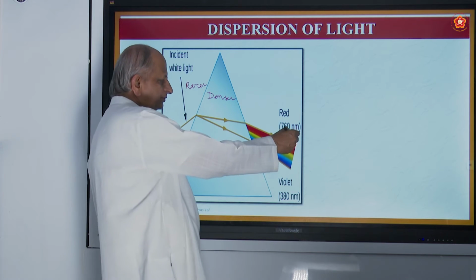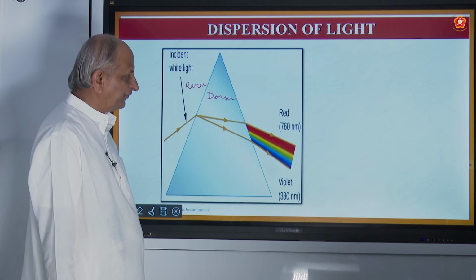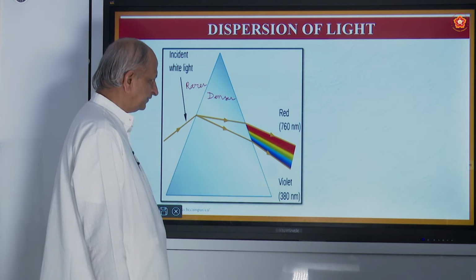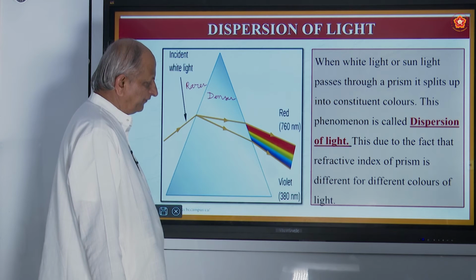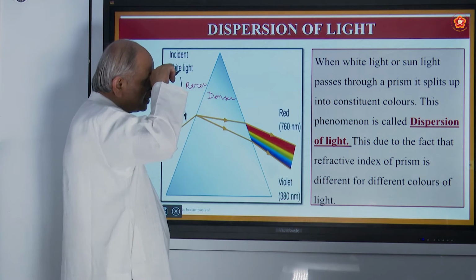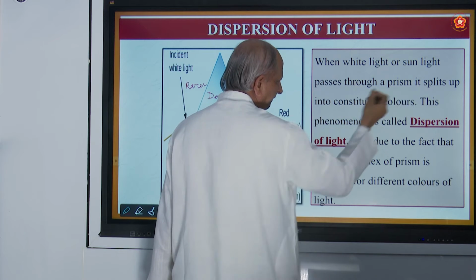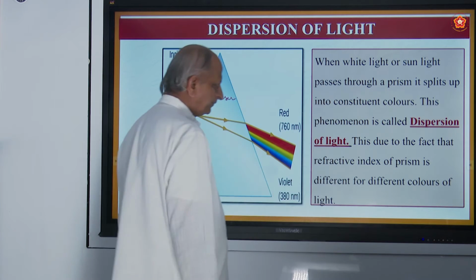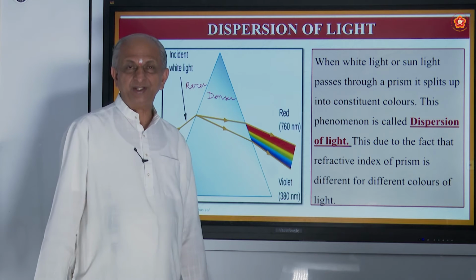And the different colors are formed because of the different refractive indices. So these colors each will have different refractive indices. So when white light or sunlight passes through a prism, it splits up into constituent colors. This phenomenon is called dispersion of light.